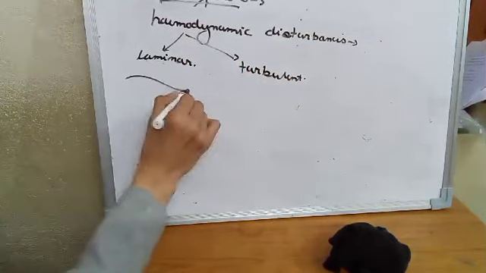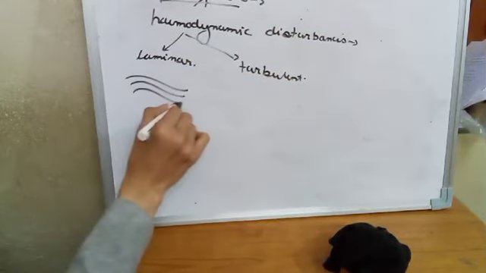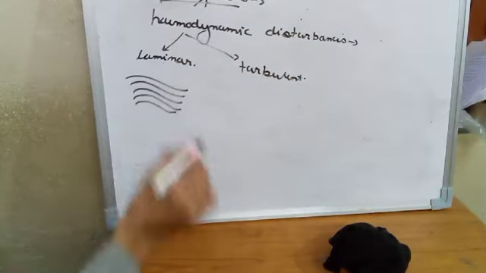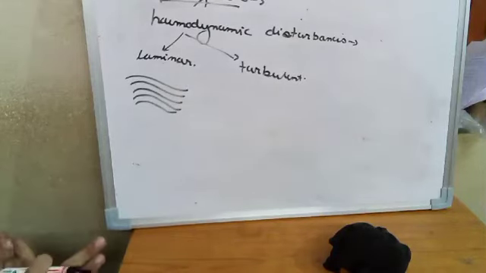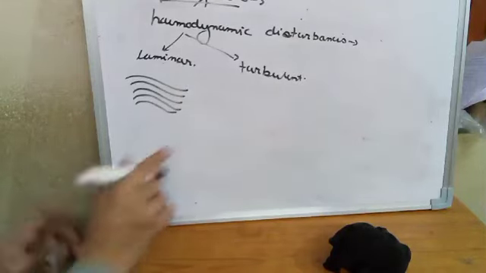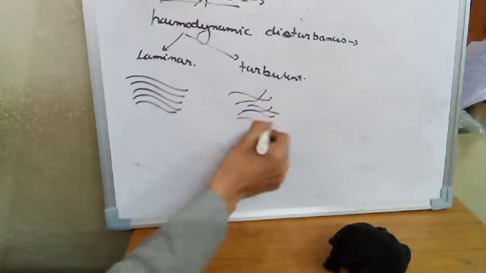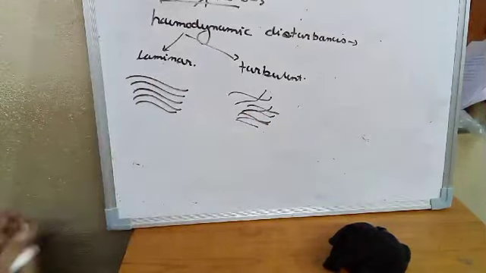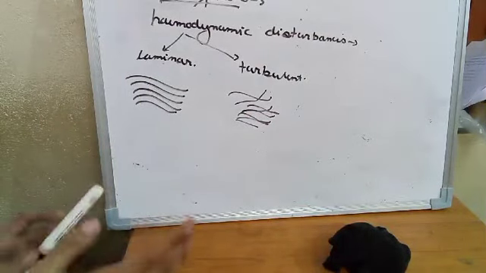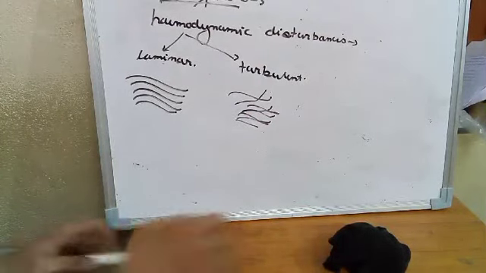Laminar flow means there is a patterned flow. So it is not a random flow, it is systematic, well patterned flow. In a turbulent flow, the lines are crossing, it is not streamlined. Laminar flow is streamlined flow. Turbulent flow is just random flow.